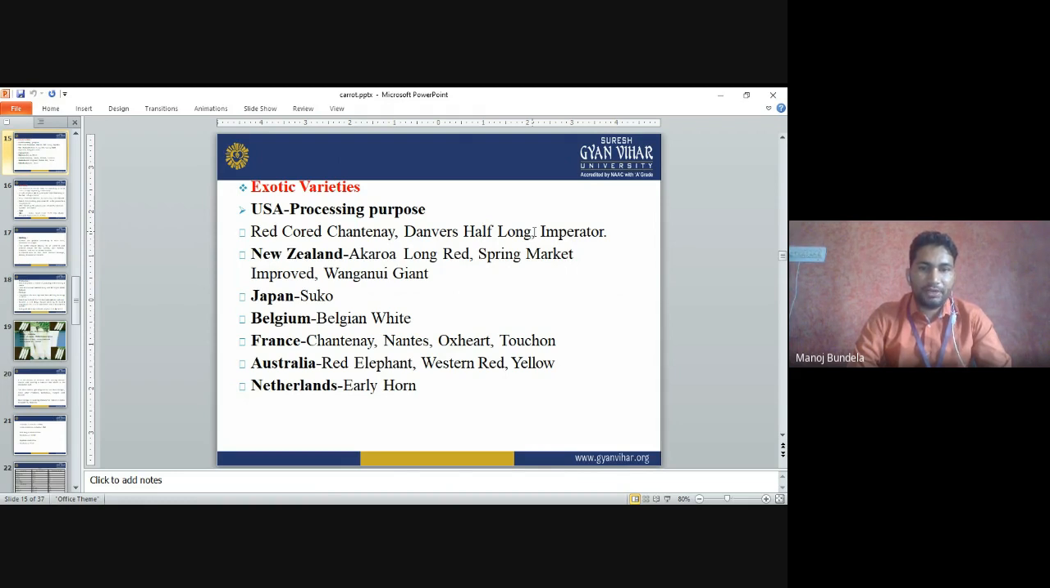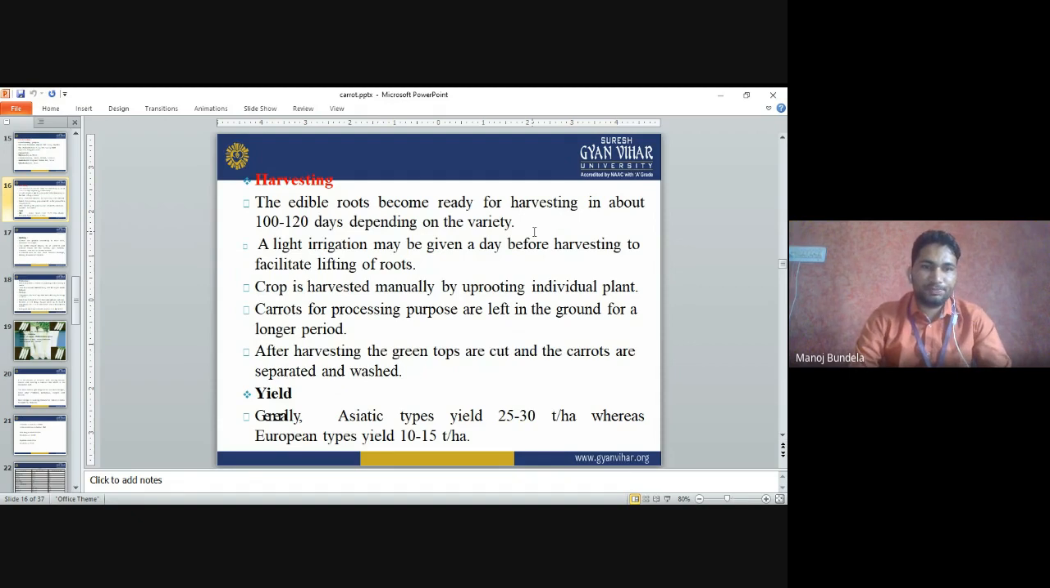Australia, Red Elephant, Western Red and Yellow. Netherlands, Early Horn. So these are some exotic varieties from other countries.